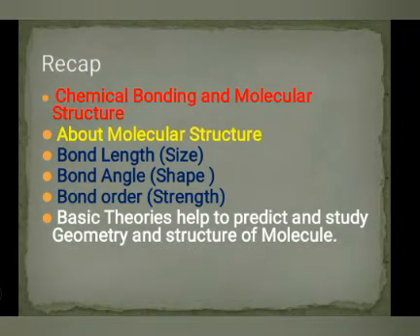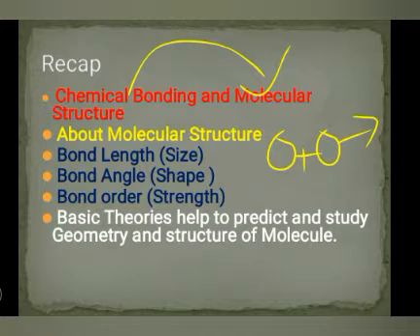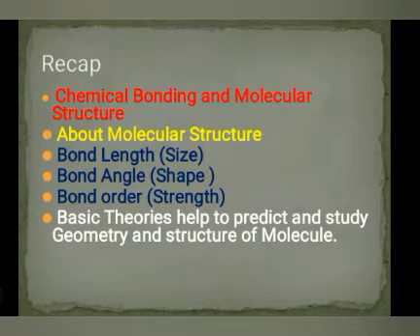Before going to start, let's recap whatever we did. So dear students, in this chapter, as the name says, chemical bonding and molecular structure. It means that two elements which combine by electron transferring and form a molecule, that is called chemical bonding and molecule. Okay, so now you know very well, when two atoms bond chemically, they will form a molecule.